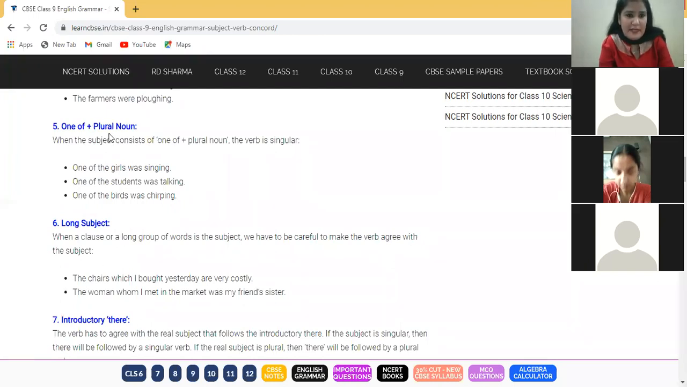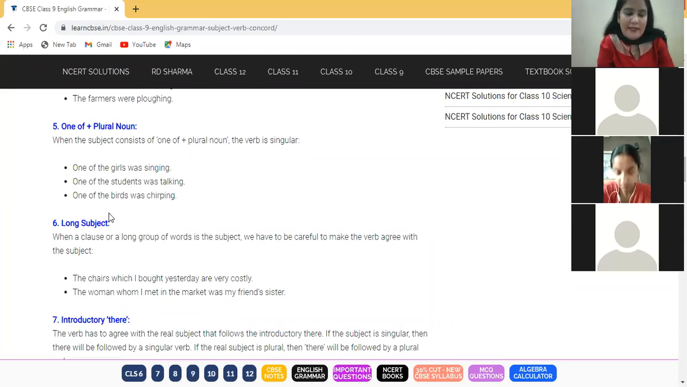Fifth, one of plus plural noun. Now try to understand. Whenever this group of words, this phrase, one of, you know, what is the pronunciation of of? It is of. Nobody uses it correctly. It's of. O-F is called a ver sound. It's not off. When we say switch off the light, then the fur sound is there. Otherwise, it's ver sound. Fine. One of the girls was singing. One of the students was talking. One of the birds was chirping.